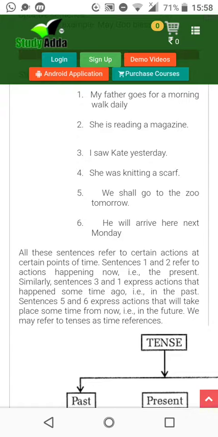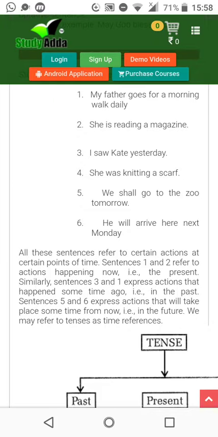Sentences 1 and 2 refer to actions happening now, as in right now. That is the present. Present is something that is happening right now. Similarly, sentences 3 and 4 express actions that happened some time ago, something that has already happened. Ago means kuch time pehle, or otherwise happened. That is past.